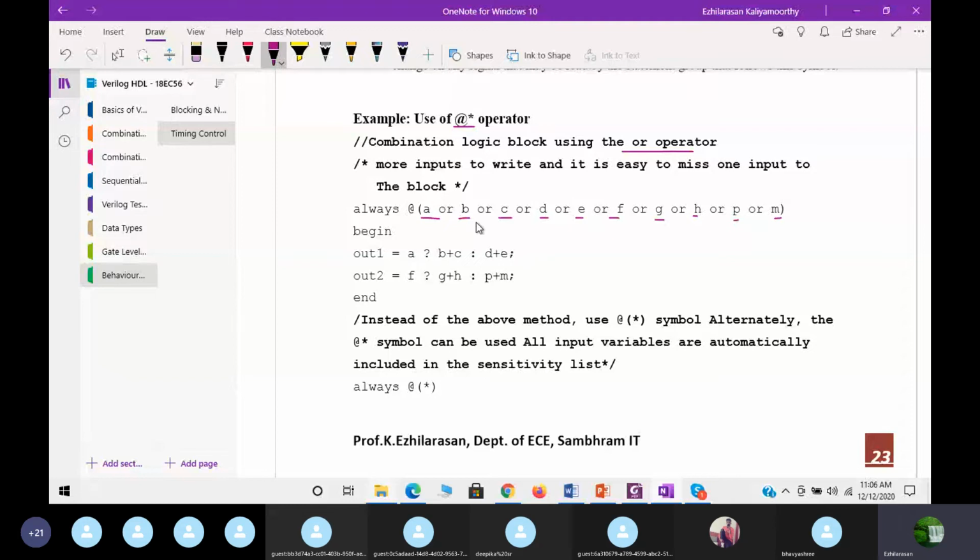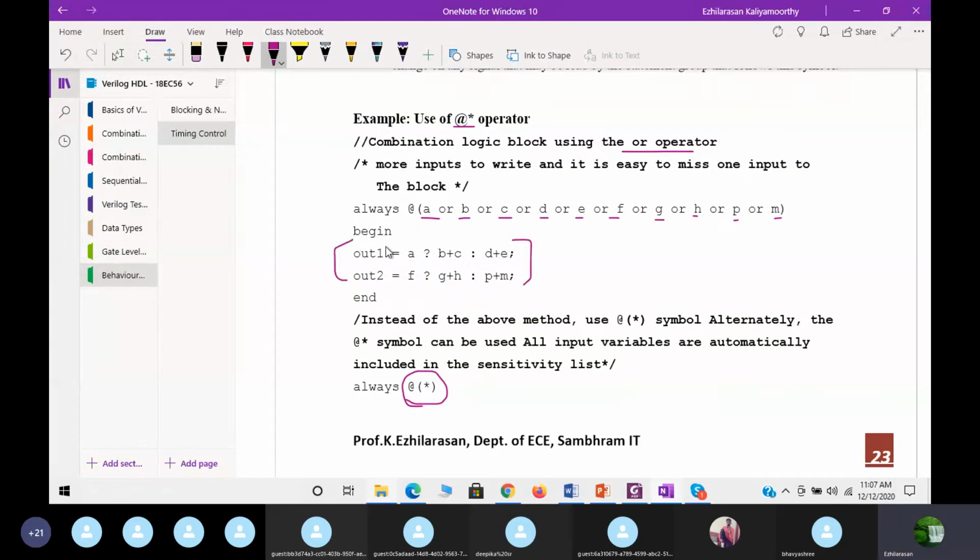You can write A, B, C also, but it is a little bit difficult task. So instead, I can specify like this: at, within the bracket, put one simple star, which indicates that if any of the input variables changes, this statement will get executed.